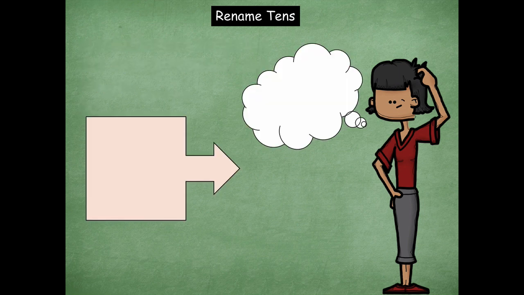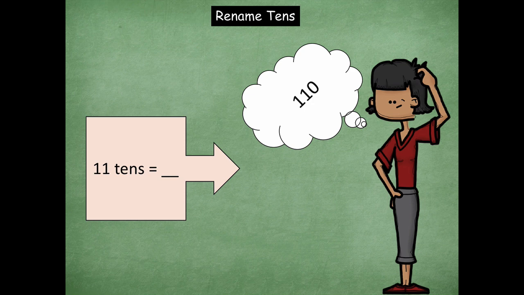Here we go. So 7 tens equals what, friends? 70, yeah. 8 tens equals 80, good job. 9 tens equals 90, awesome. 10 tens equals 100, great job, friends. 11 tens equals, oh, this one's a little bit trickier.